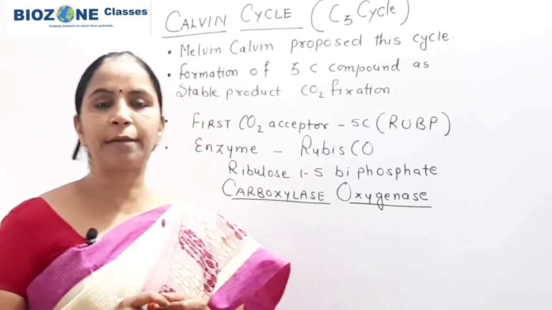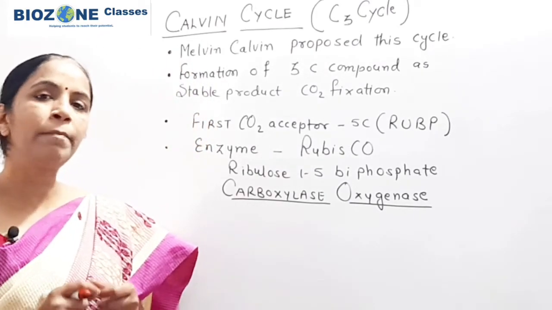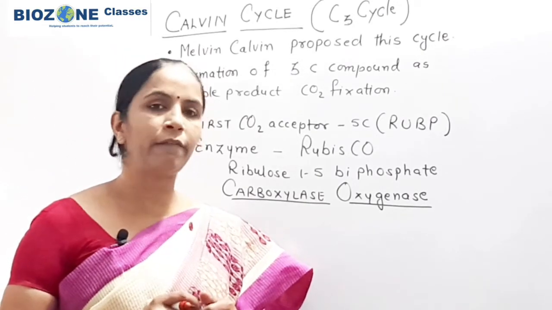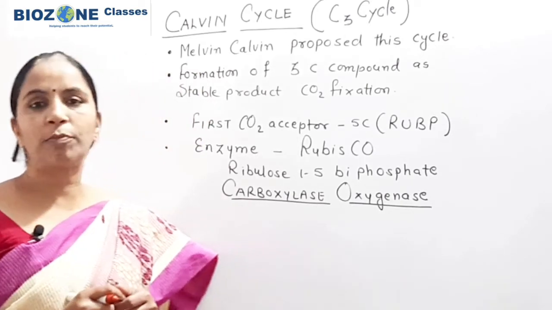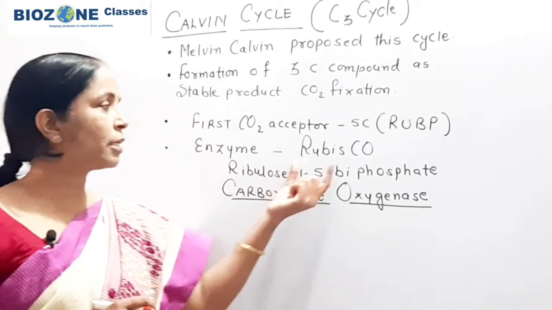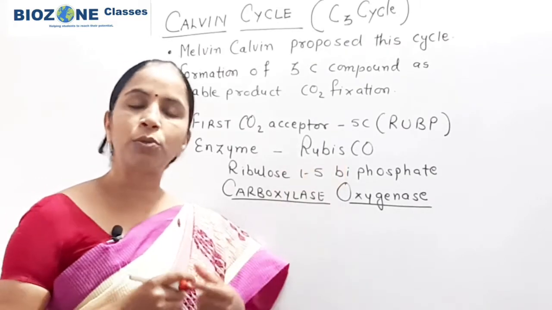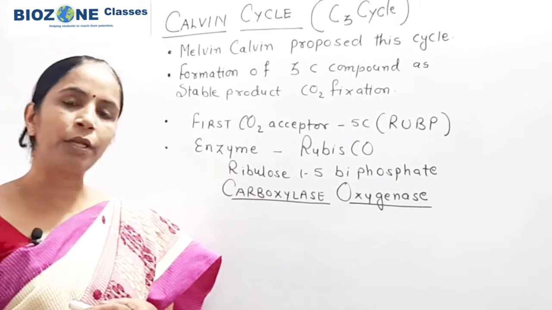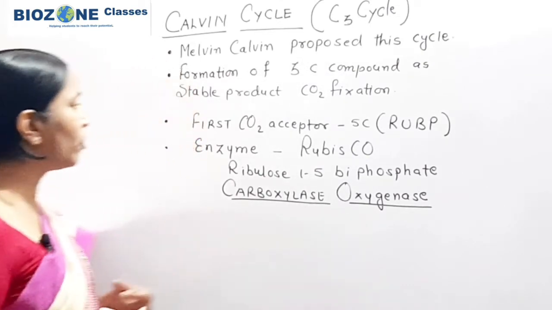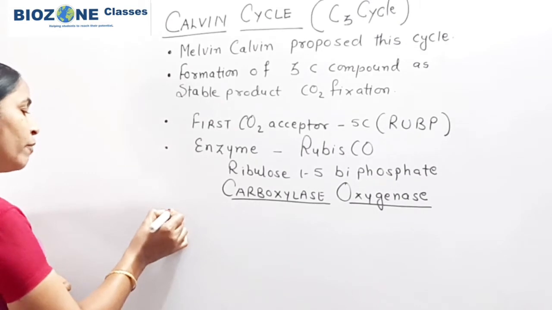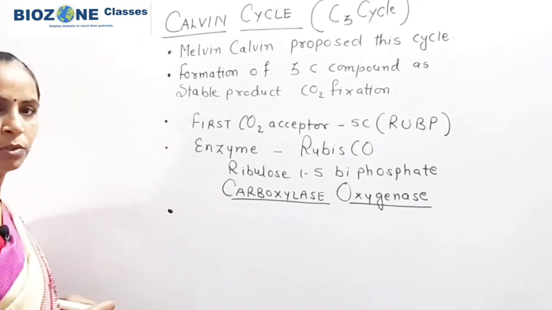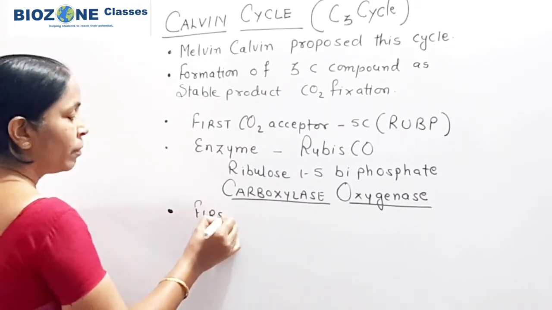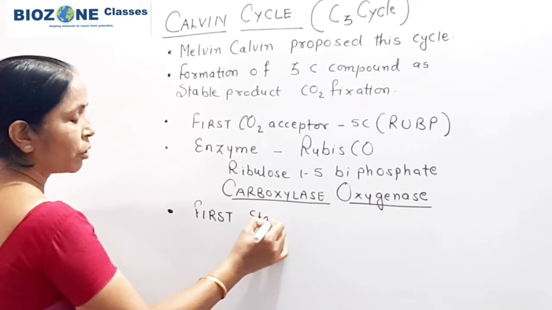Secondly, I repeat, because this is one of the most important statements: Rubisco is the largest protein present in the living world. So in the entire living world, if the most abundant or predominant protein is asked, then you remember Rubisco. Why? Because Rubisco is an enzyme, and you already studied that all enzymes are proteinaceous in nature. So remember this part very well. After enzymes we come to another important part, the first stable product of the cycle.